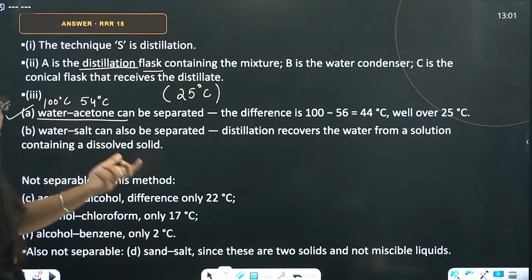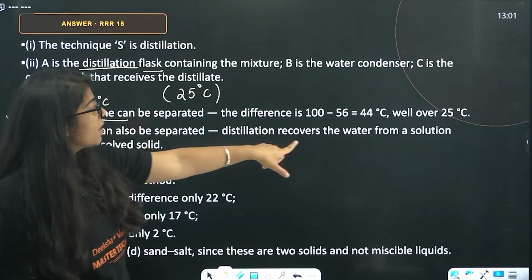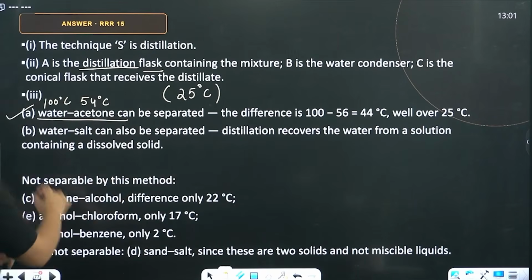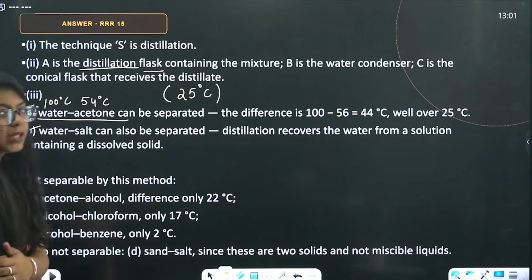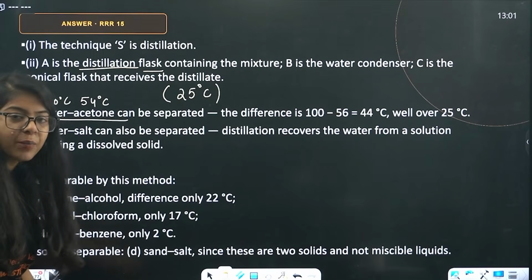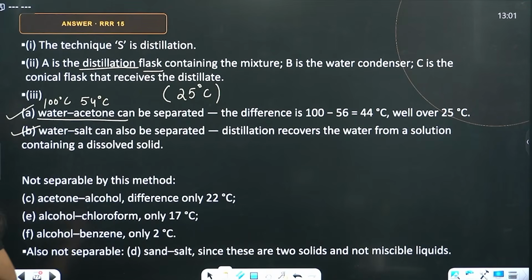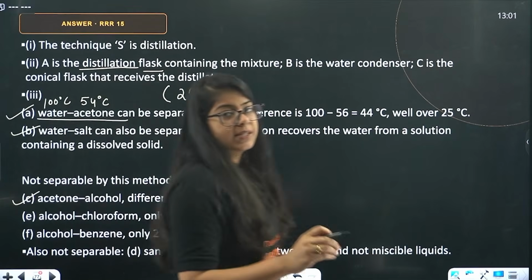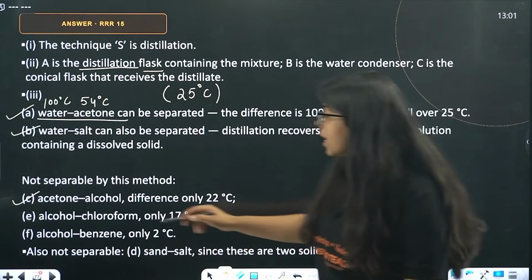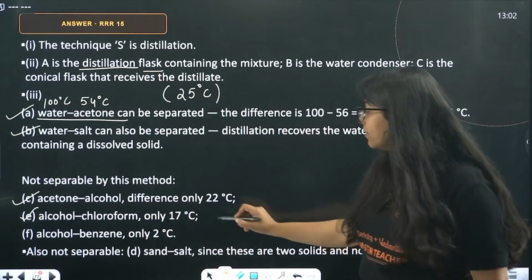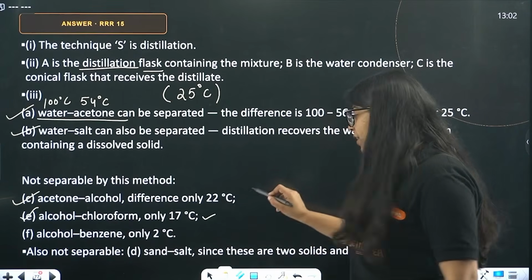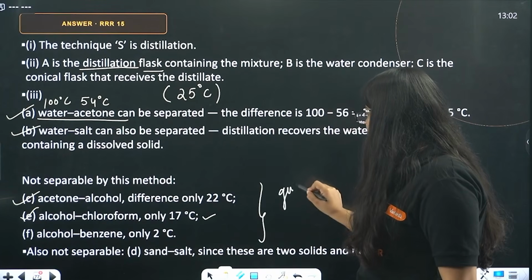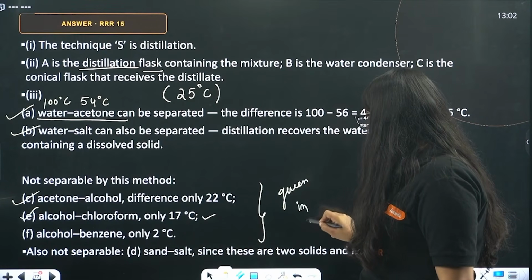Water and salt can be separated, while distillation recovers the water from a solution containing the dissolved solid. Salt is solid, so it will not evaporate at all. Not separated are acetone and alcohol, because their difference is only 22 degrees Celsius. Alcohol and chloroform are also not separated; their difference is only 17 degrees Celsius. This difference will be given in the question.